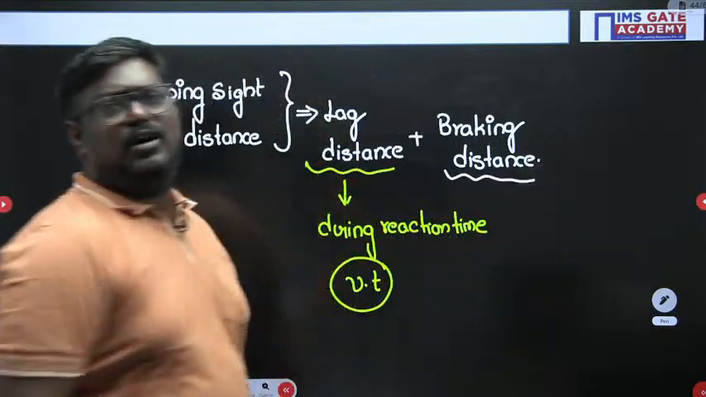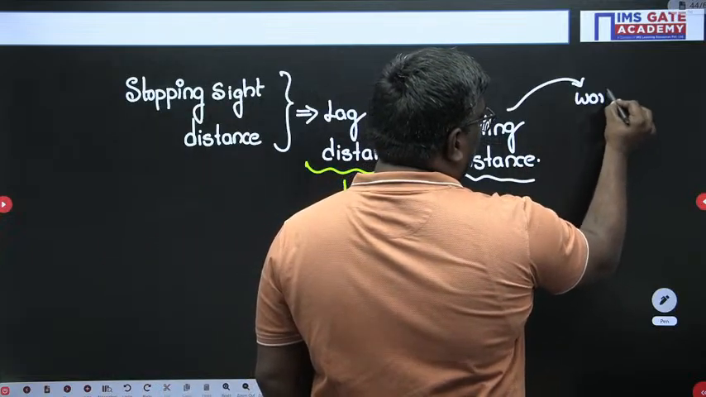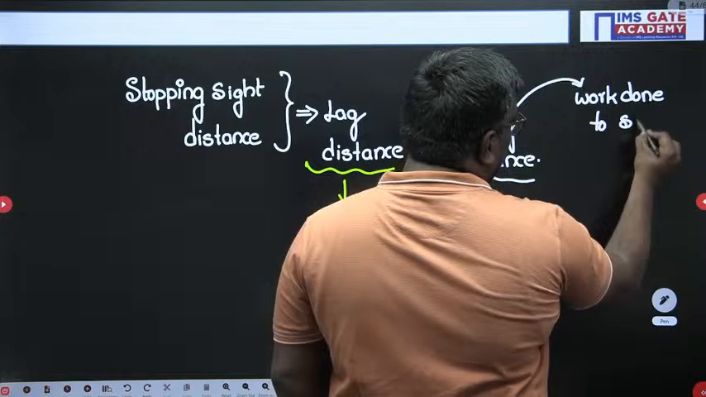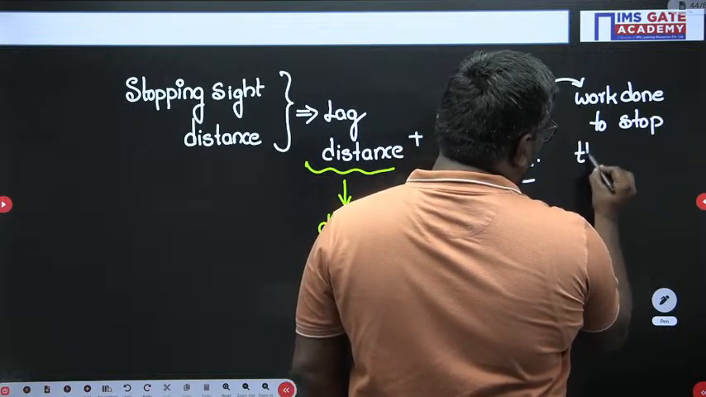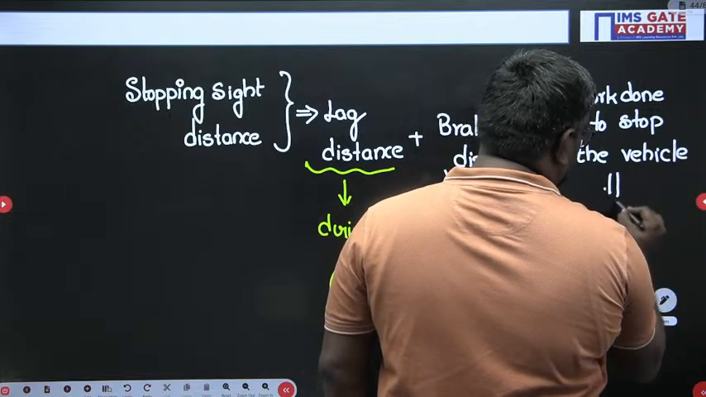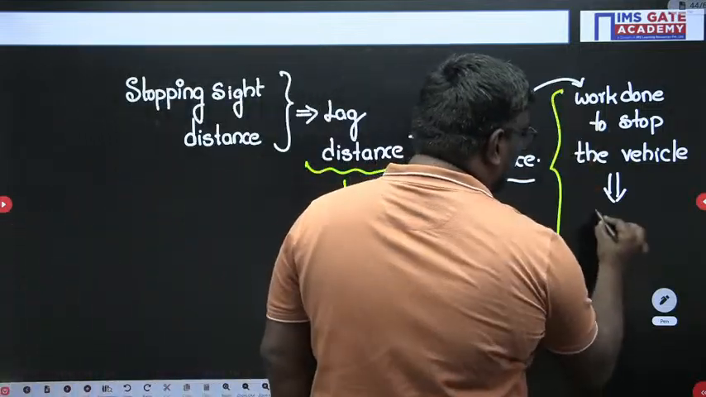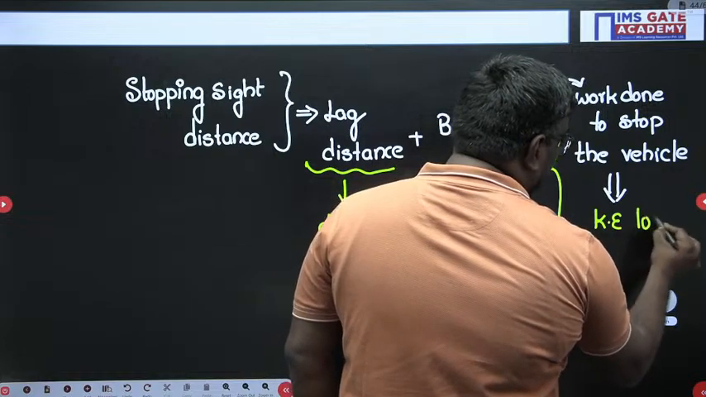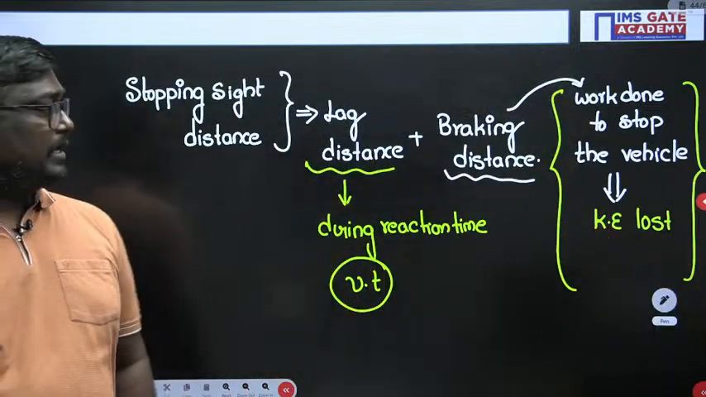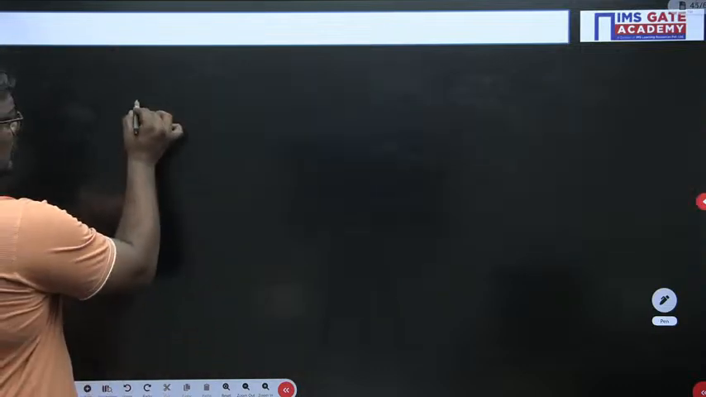Sir, actually there is a concept behind it. Work done to stop the vehicle is equal to what, sir? Work done to stop the vehicle is equal to kinetic energy lost. So based on that, some of the students, I am telling this equation also, sir,